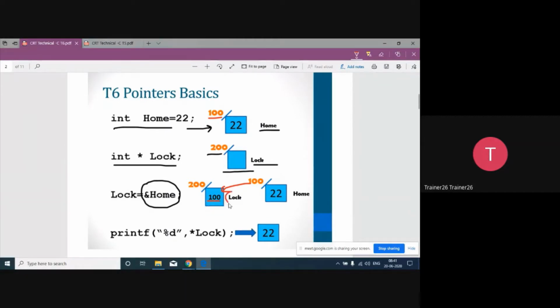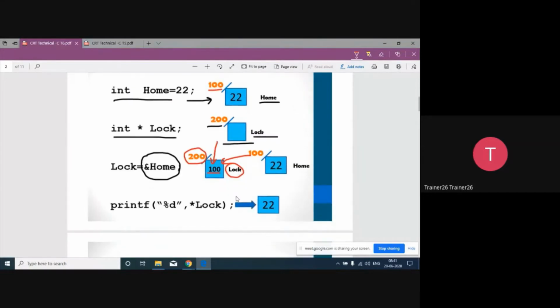So now you can observe over here, lock is the name of a pointer which is going to have its own address. That own address is 200, and inside it, it is going to have one more address called 100. That is the address of another variable. Now, when I write down this line, what is actually going to happen over here? It will go to the name of the variable.